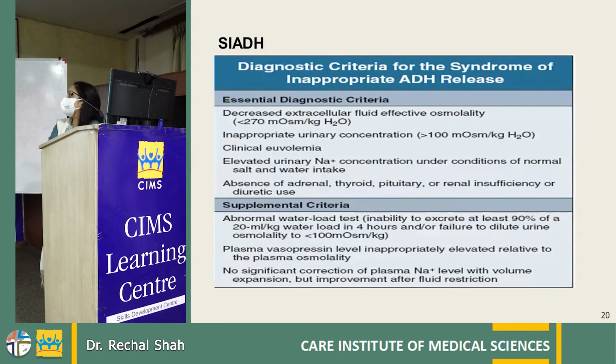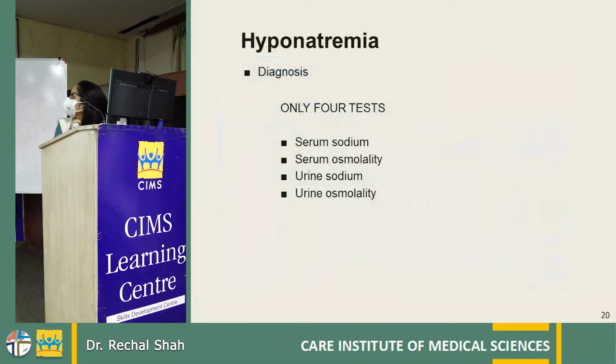This is the diagnostic criteria for SIADH. So we have to look for this essential diagnostic criteria. The serum osmolality should be less than 270 milliosmol per kg of water. Urinary osmolality should be more than 100. Clinically, patient should be euvolemic. Elevated urinary sodium should be there. And this is the most important thing: there should be absence of adrenal, thyroid, pituitary, or renal insufficiency or diuretic use. So this is a diagnosis of exclusion. For the diagnosis of hyponatremia, mainly we need 4 tests: serum sodium, serum osmolality, urinary sodium, and urinary osmolality.